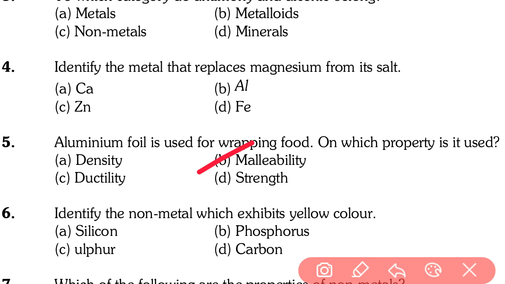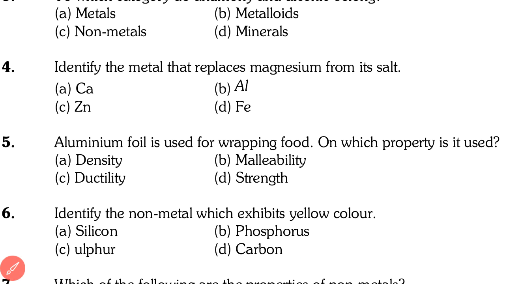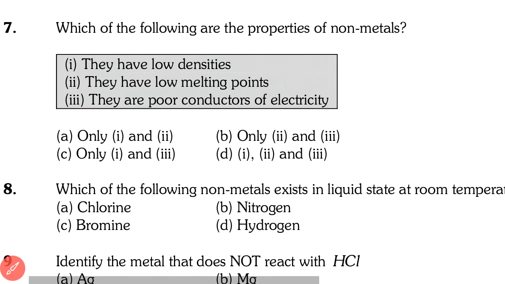Going to next question. Question number 6. Identify the non-metal which exhibits yellow color. Option A silicon, option B phosphorus, option C sulfur. It is a slight printing mistake, it is sulfur. Option D carbon. So the right answer is option C, sulfur. Sulfur is a non-metal and it is yellow in color.